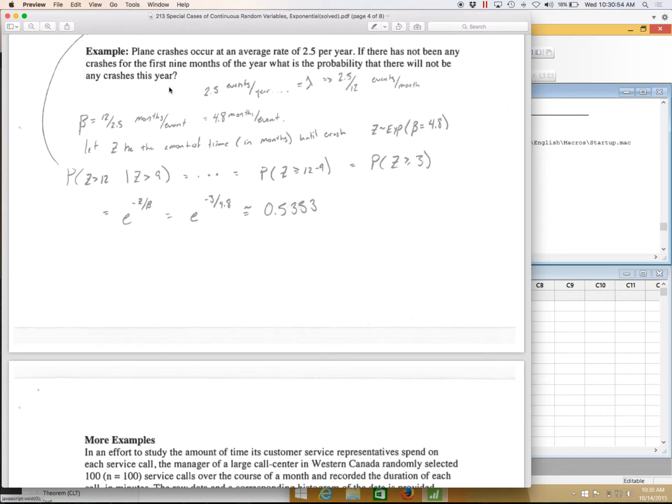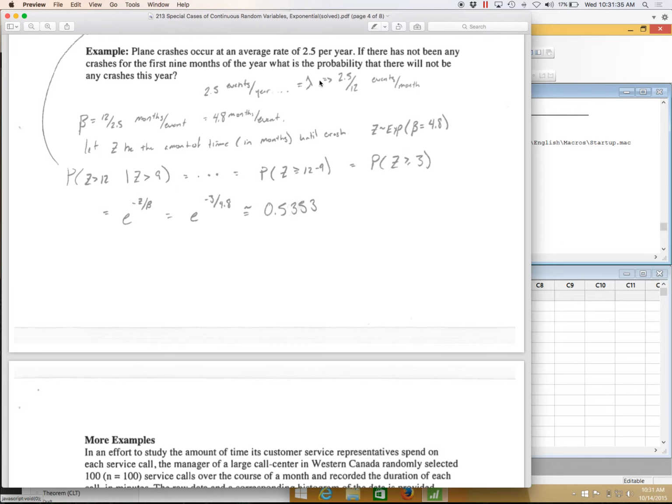Okay, so here, let me just do some work. I want to understand the idea. I want 2.5 events per year. Instead of talking per annual, I'm going to change it to per month. So 2.5 divided by 12 would give me the number of events per month. I'm just going to do it per month because it's going to be easier, because here I'm talking about crashes per month. So that's why I want to parameterize here the rate of success.